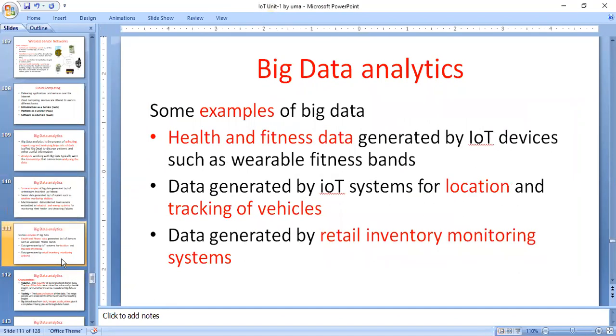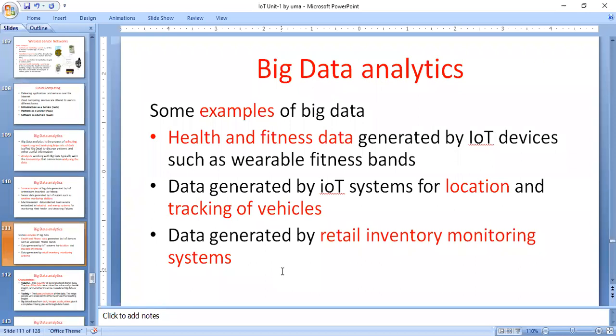Another application is health and fitness data generated by IoT devices such as wearable fitness bands. Every day the wearable fitness bands generate data. Some of the data is from tracking vehicles and locations, using data generated by IoT systems. Some of the data is generated by retail inventory monitoring systems, for example Flipkart, which generates a large amount of data every day.